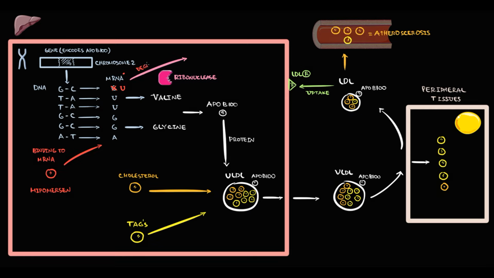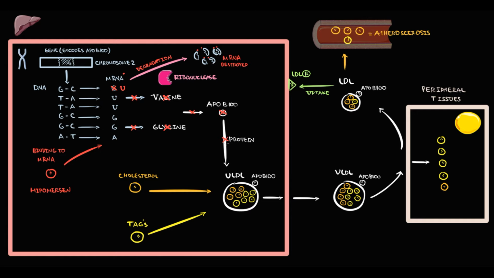So because of this, ribonuclease takes up and destroys such altered messenger RNA molecule. Now, we do not have the messenger RNA molecule that encodes ApoB100 protein, and without the messenger RNA molecule, ribosomes won't be able to bind amino acids. Without amino acids, we cannot make a protein. So now, we cannot produce ApoB100.